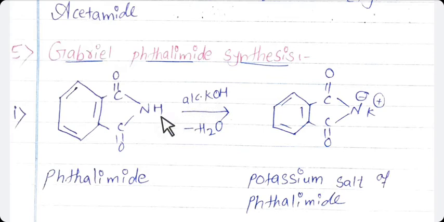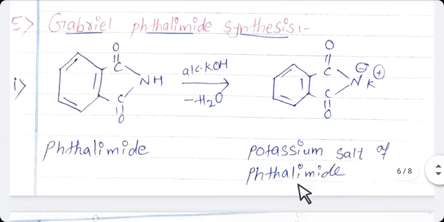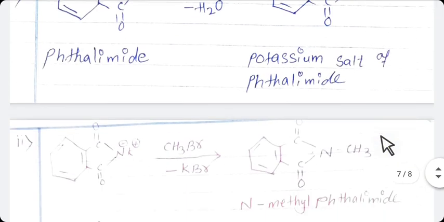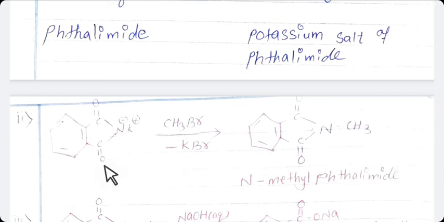Means hydrogen is replaced by potassium. So the product is potassium salt of phthalimide. In the next step, this salt reacts with CH3Br, means alkyl halide.